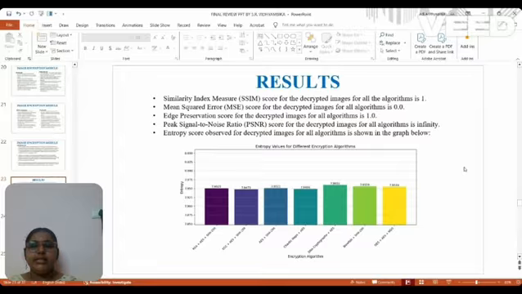original image and decrypted image. I got a score of 1, which means the original and the decrypted image are exactly the same. Second is MSE, which is mean square error. For all the algorithms, the MSE value is 0, meaning that there is no error in the image. Third is PSNR, which is peak signal to noise ratio, measured for all the images, and all the algorithms gave a score of infinity, which is higher and indicates that no noise is added to the image.